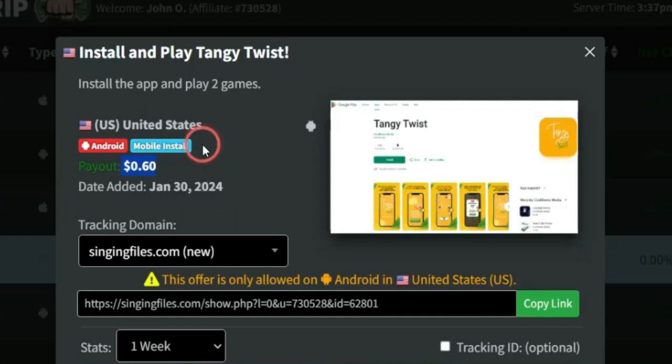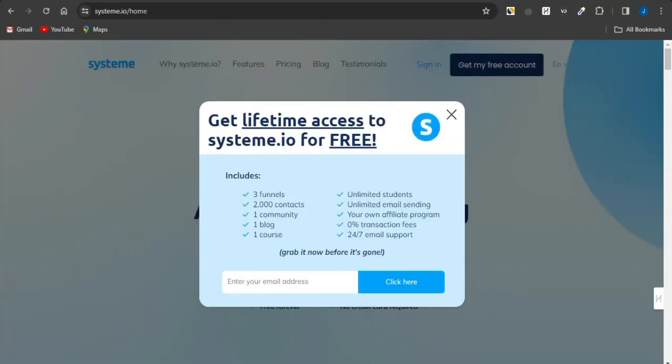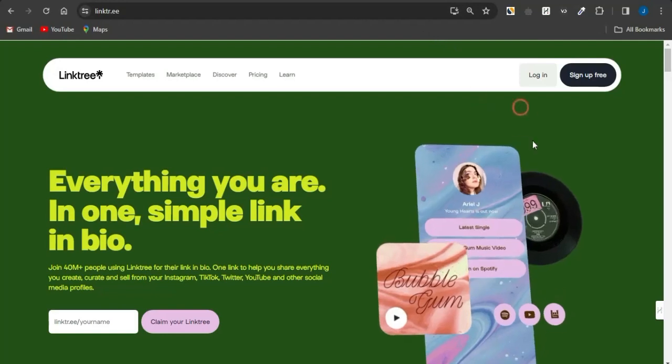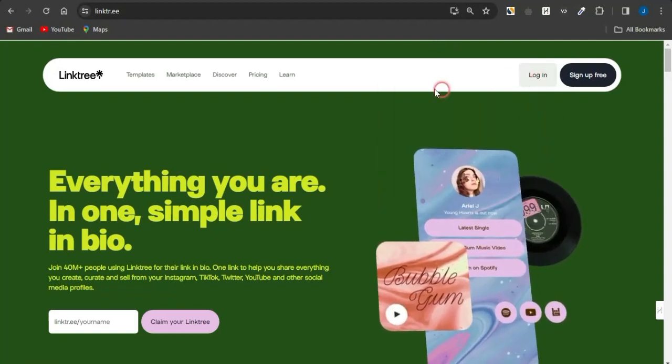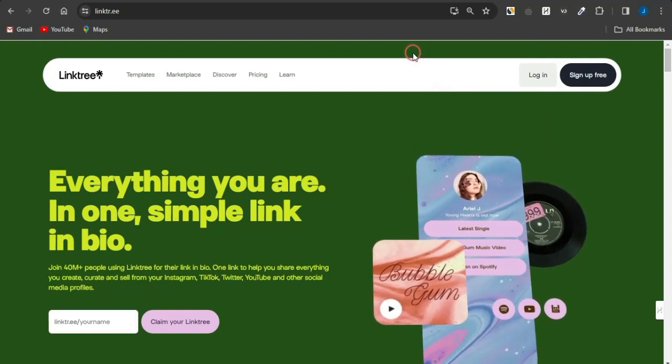And once you're done understanding the offer, you can simply copy the link and create a landing page for that. You can utilize platforms like Google Sites, System.io, or Linktree. Linktree is actually an amazing platform you want to leverage. If I go and log into my account, you're going to see that I'm promoting multiple CPA marketing offers to various countries around the world.